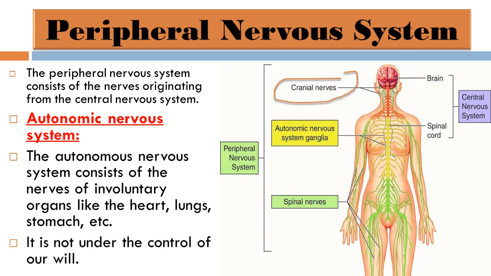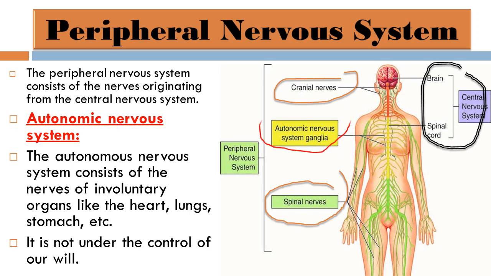So the two types of nerves included in the peripheral nervous system are cranial nerves and spinal nerves, and the brain and spinal cord are part of the central nervous system. These two nerves connect the central nervous system to all the parts of the body. And this is the third type of nervous system, that is the autonomic nervous system, ganglia. This includes nerves of involuntary organs.